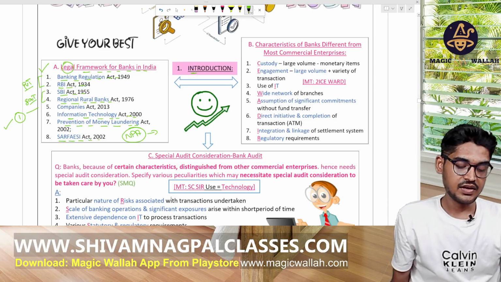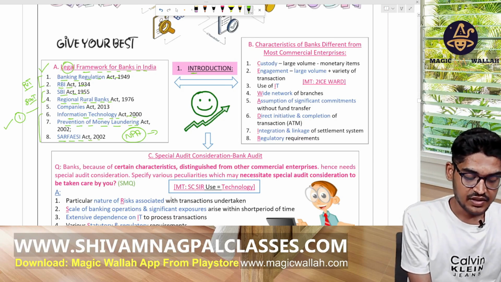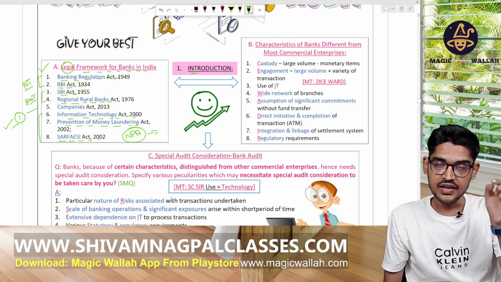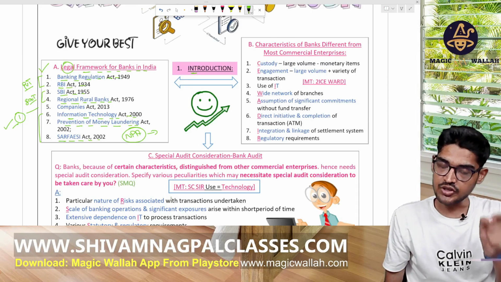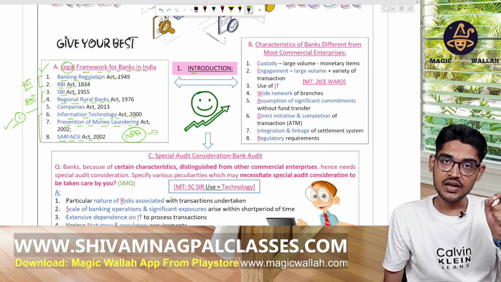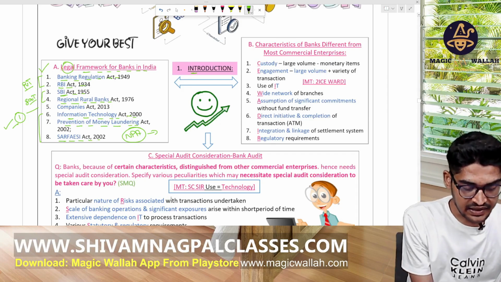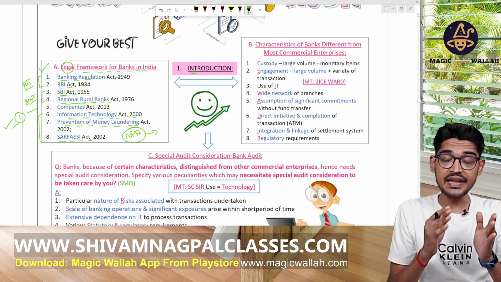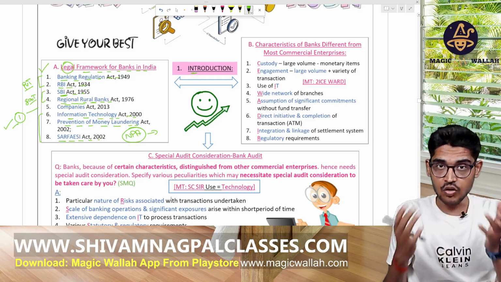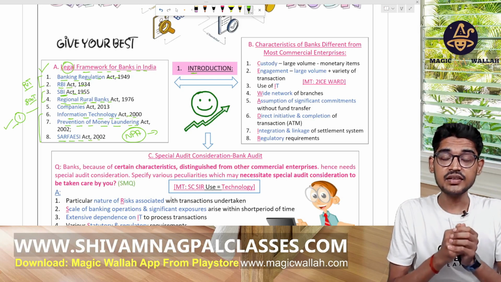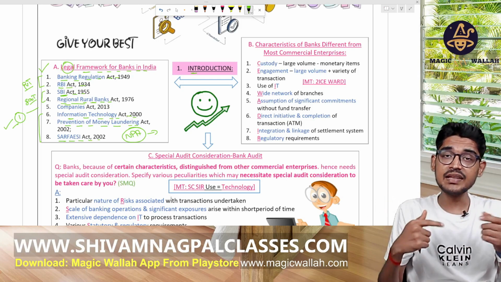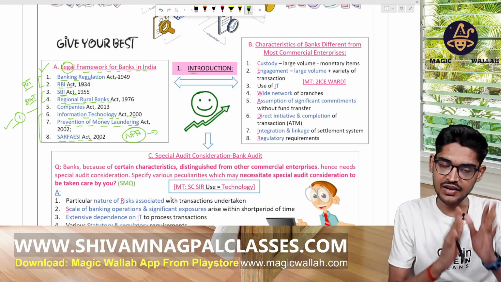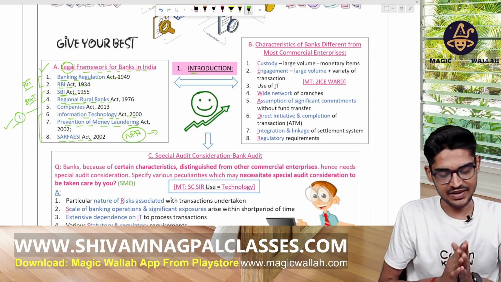See there. The first point is the basic point, the Companies Act. Then for the private banks, there is the Banking Regulation Act and the RBI Act. For the government banks, there is the SBI Act and the Regional Rural Bank Act. If there is a bank, then they provide many loans, they deal in money, and the transactions are online. So they have to comply with the IT Act, the PMLA and the SARFAESI Act. In this way you can learn all these 8 points.